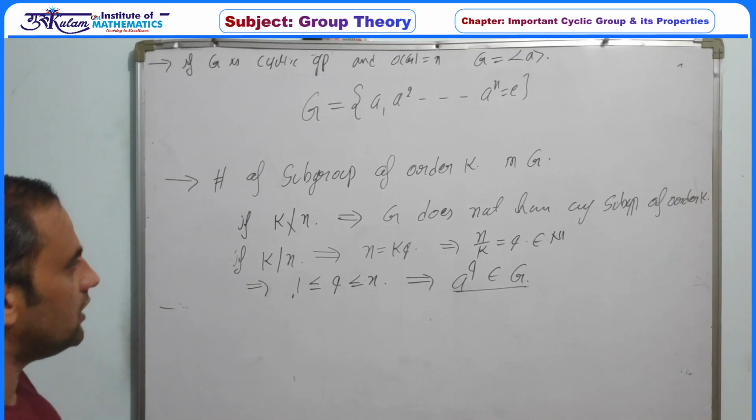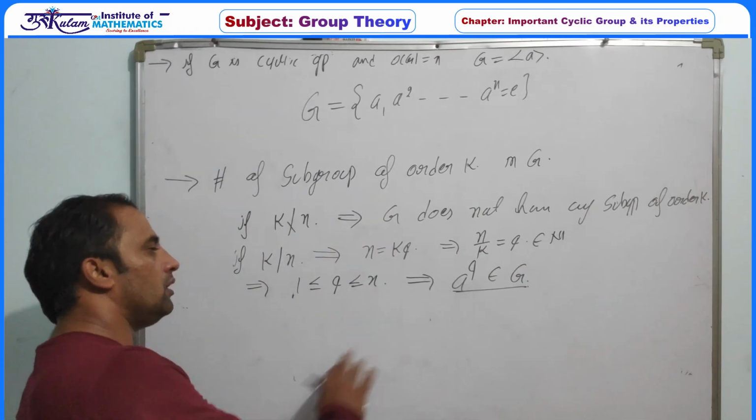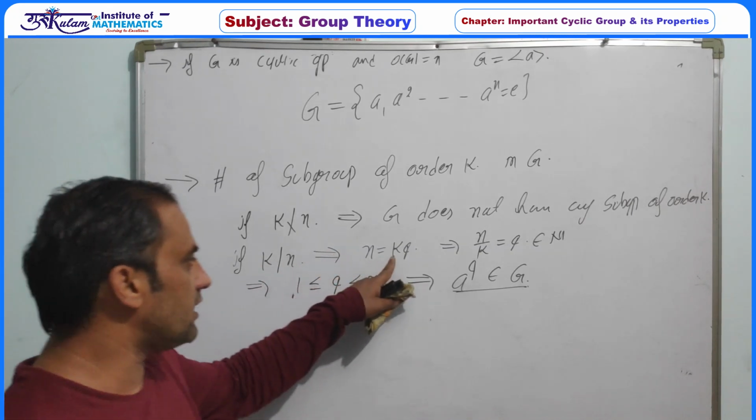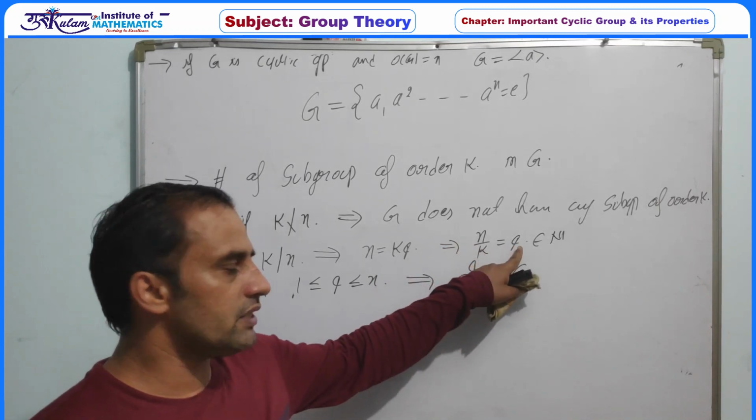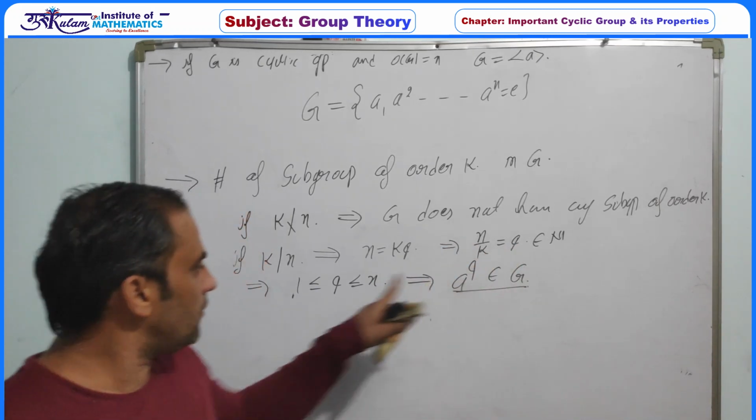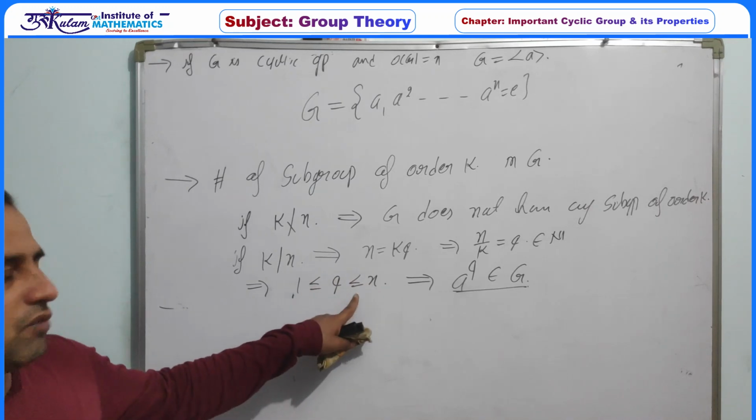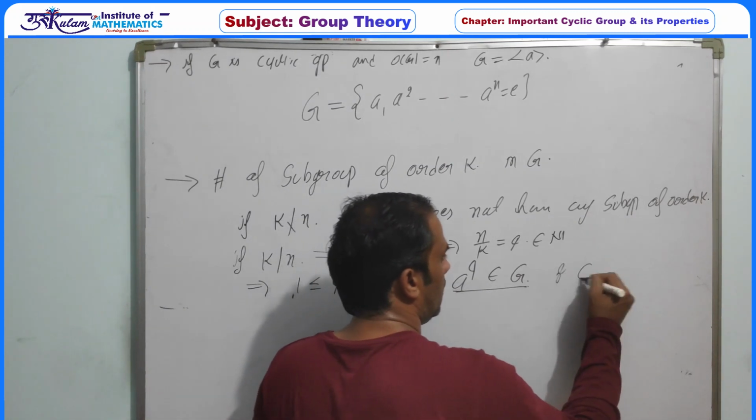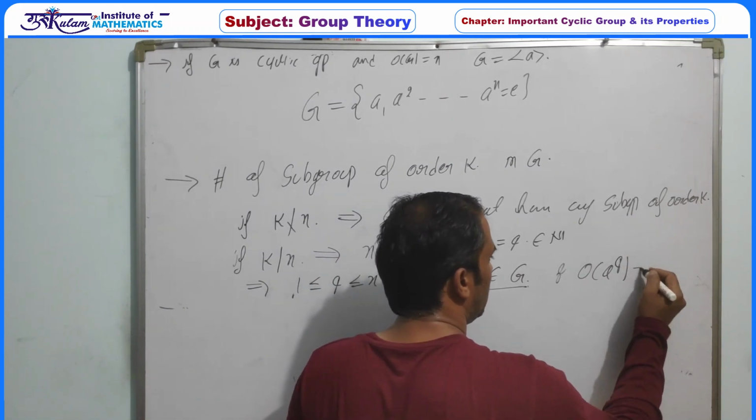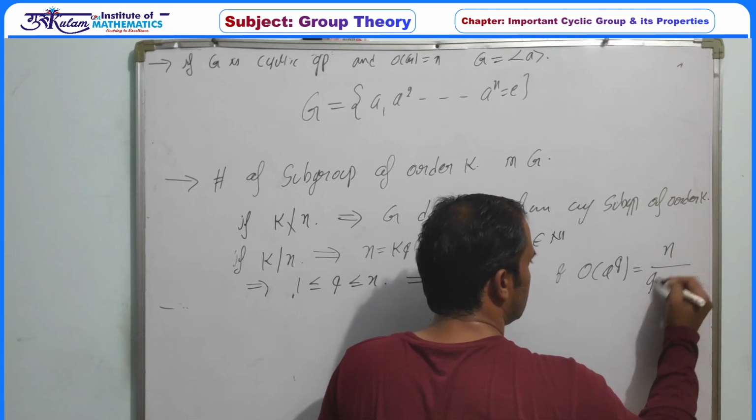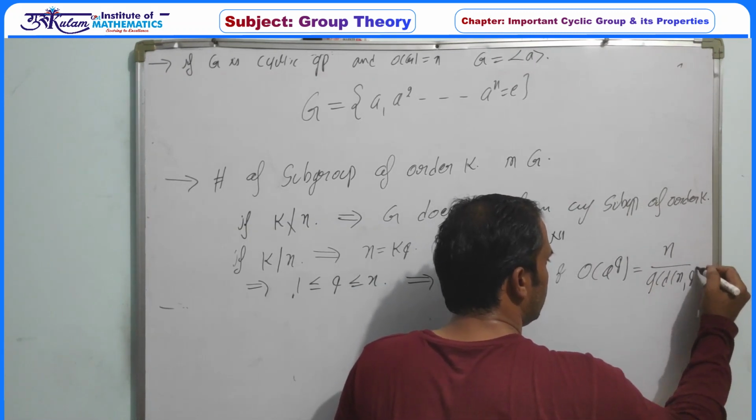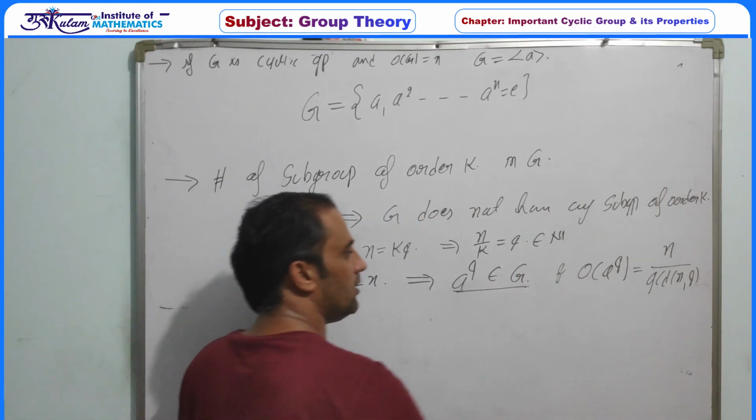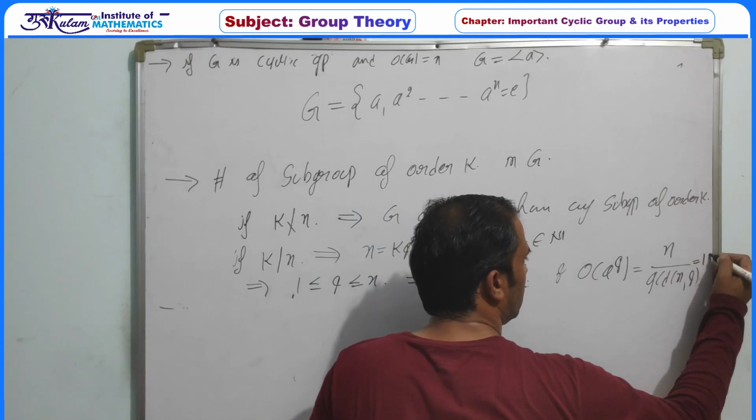So in overall core proof, this one is the important concept. Whenever k divides n, so n can be written as k into q, then n by k must be a natural number which is q. So q lying between 1 to n, and if q is lying between 1 to n, then a to the power q must be a member of G, and the order of a to the power q is n upon GCD of n and q. And GCD of n and q, because q divides n, so GCD must be q, so this value must be equal to k.